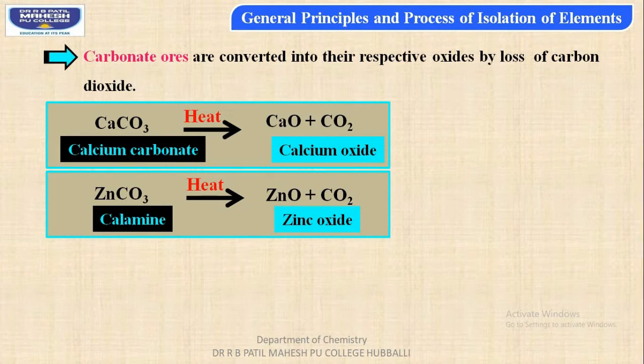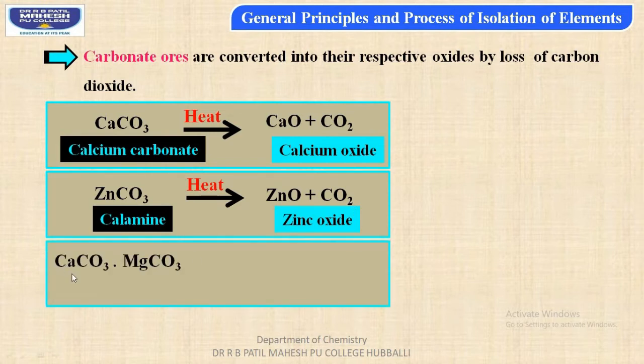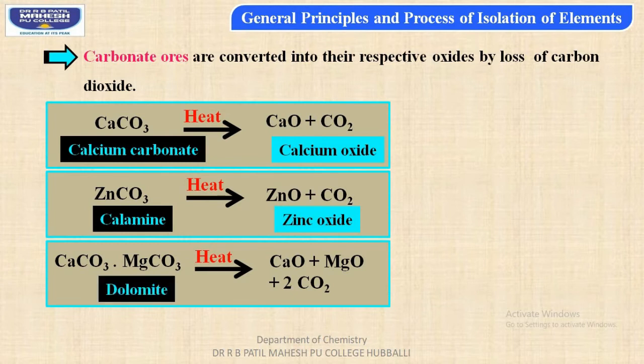Now the third example, a combination of both the carbonates, that is, calcium carbonate and magnesium carbonate. The common name of this is dolomite. On heating, we get calcium oxide and magnesium oxide with the liberation of carbon dioxide vapor. So this reaction also signifies that carbonate ores, when heated, give metallic oxide with the liberation of carbon dioxide.